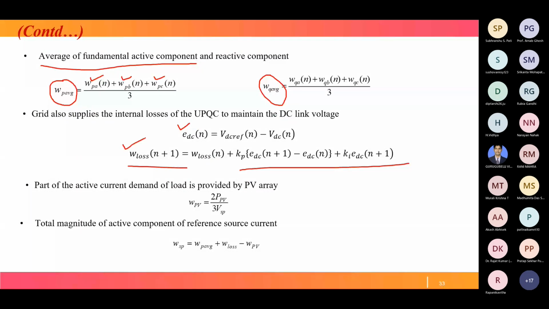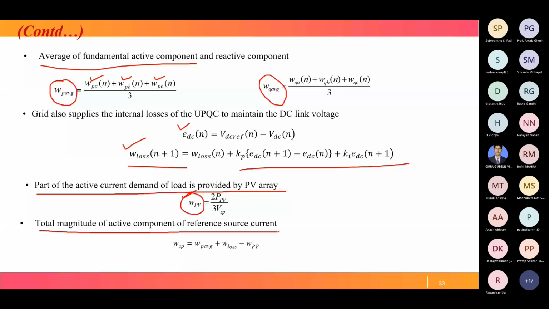So now we have obtained WP average, WQ average, W loss, and WPV. Four things we obtain. The next step is the total magnitude of the active component of the reference current. While talking about the active component, we consider the active part only: WP average and W loss are added, and WPV is subtracted.